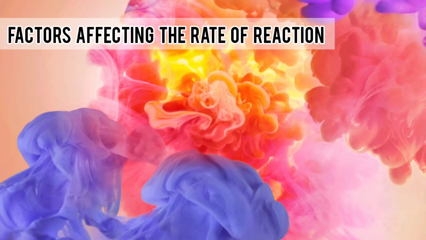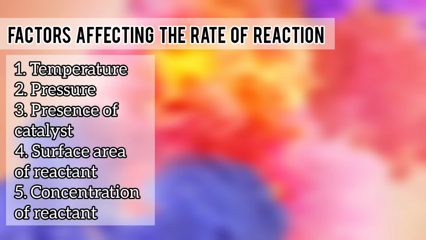There are 5 primary factors that affect the rate or speed of chemical reaction, and these are the temperature, pressure, presence of catalyst, surface area of reactants, and concentration of the reactants. Temperature is directly proportional to the rate of chemical reaction. This is because increasing the temperature also means increasing the kinetic energy of the molecules in a reaction.